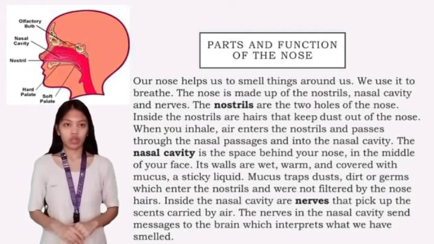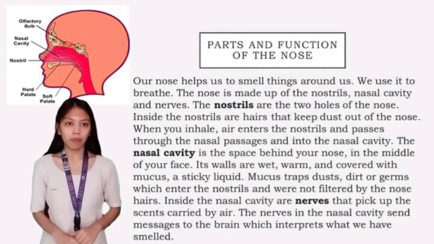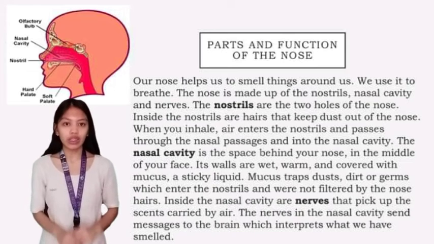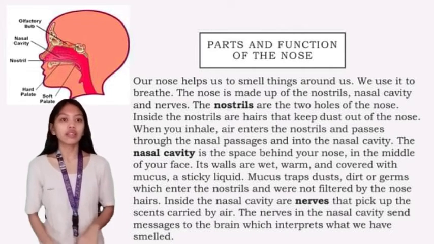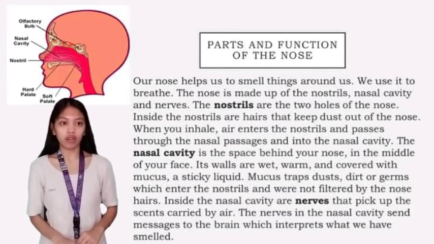Next is the nose. Parts and functions of the nose. Our nose helps us to smell things around us. We use it to breathe. The nose is made up of the nostrils, nasal cavity, and nerves. The nostrils are the 2 holes of the nose. Inside the nostrils are hairs that keep dust out of the nose.